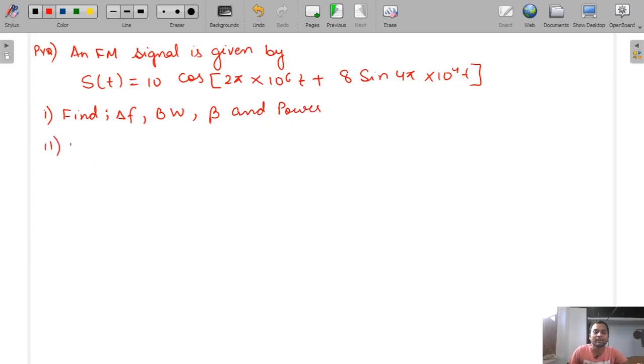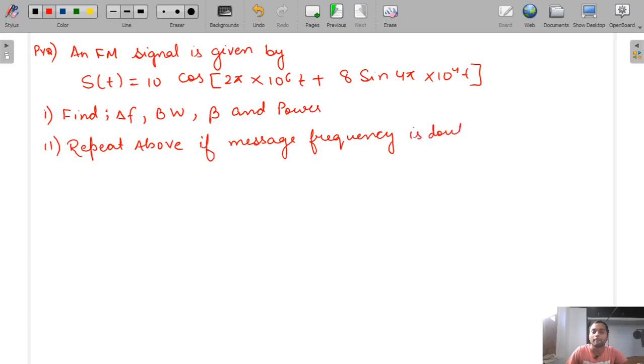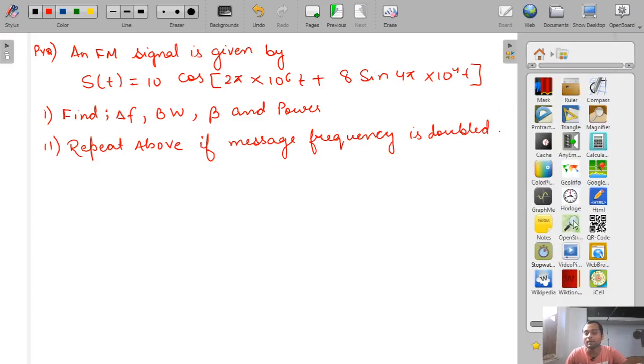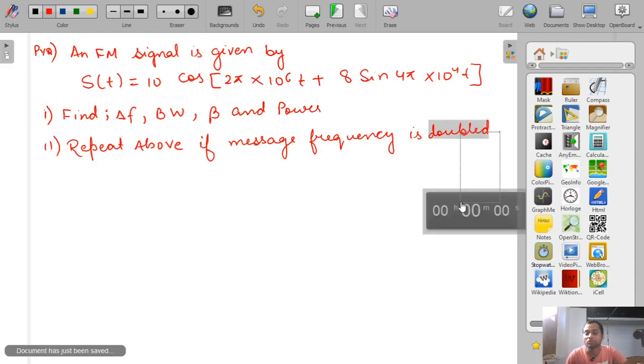And second, repeat the above problem. See, with the second question we will draw a new concept. So sometimes we will learn the concept through the questions. So repeat the above question if the message frequency is doubled. Same things you have to find, but when the message frequency is doubled. Okay, so this question is in two parts. So I will give you 2 minutes to solve this question.